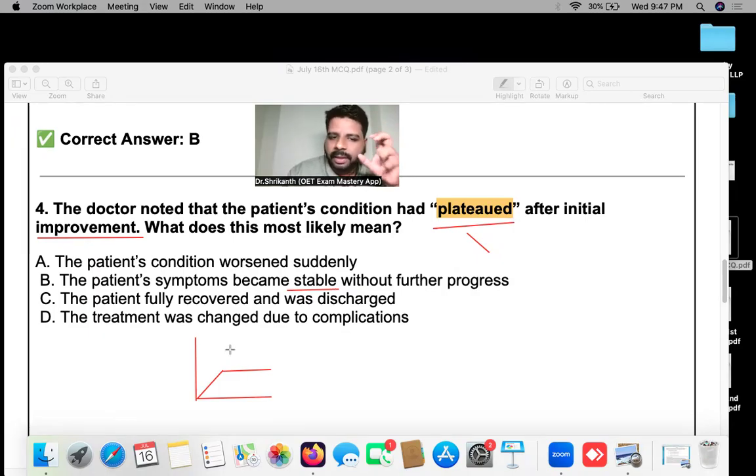Certain graphical knowledge, if you have it, is better. So it's an advanced word. This has been repeated in OET. I remember that, so this vocabulary will definitely help you out. Good. So a sudden decrease will not come, because plateau basically means stable. It has reached its ultimate peak.